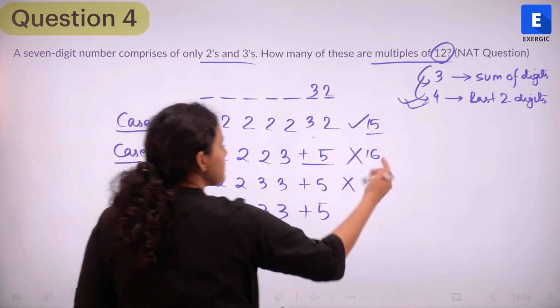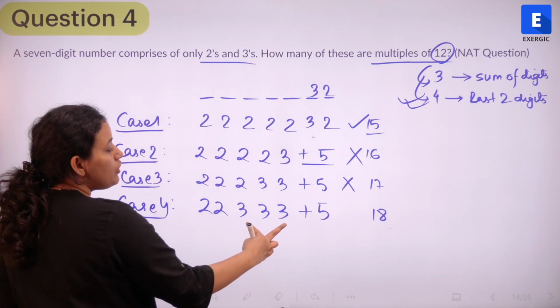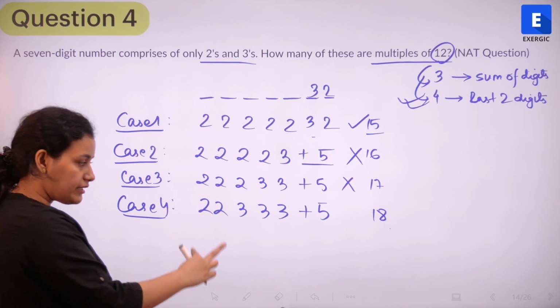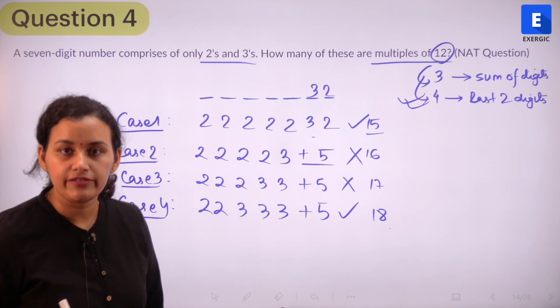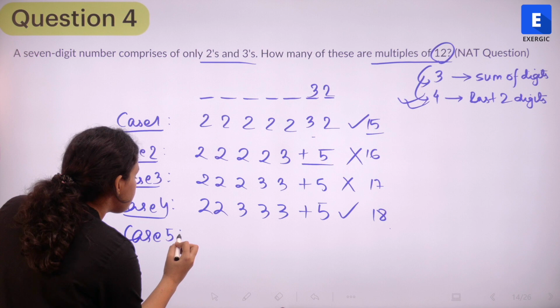We'll start with 15, 16, then 17, and I'm going to get a 18 here, right? So this is going to be a 9 plus 4, which is nothing but a 13 plus 5, 18. So this is also going to be divisible by 3. Clear? Next case is going to give me a sum of 19.